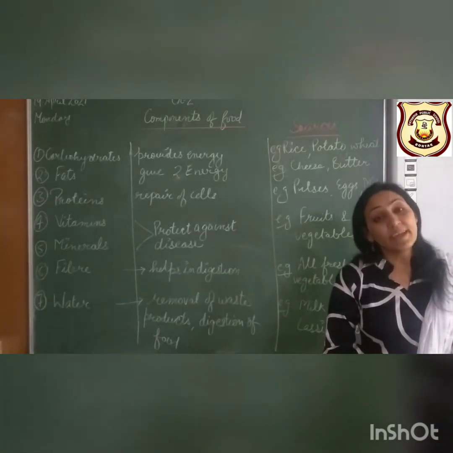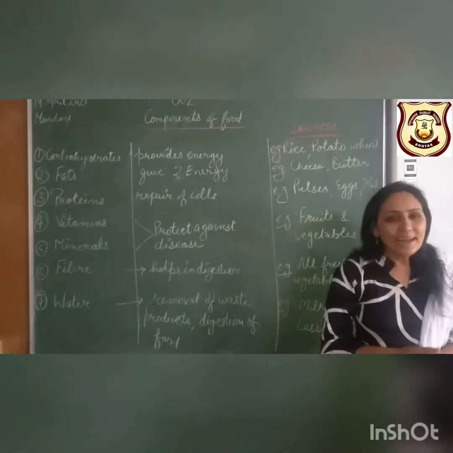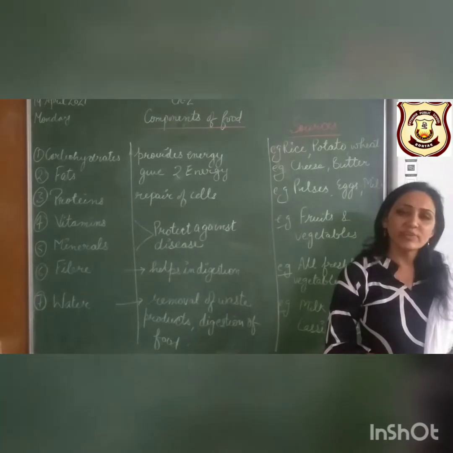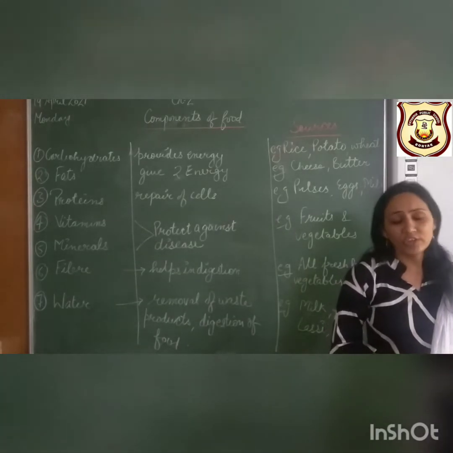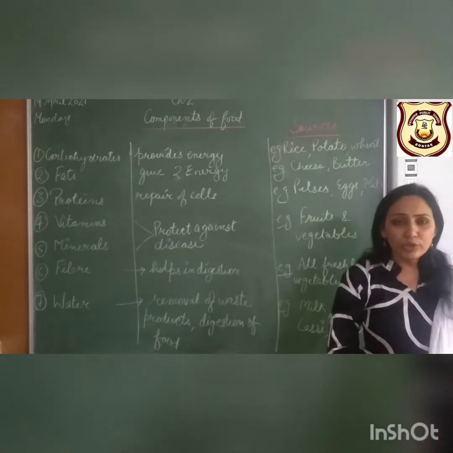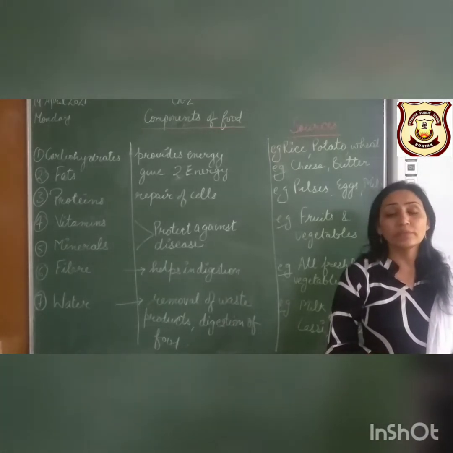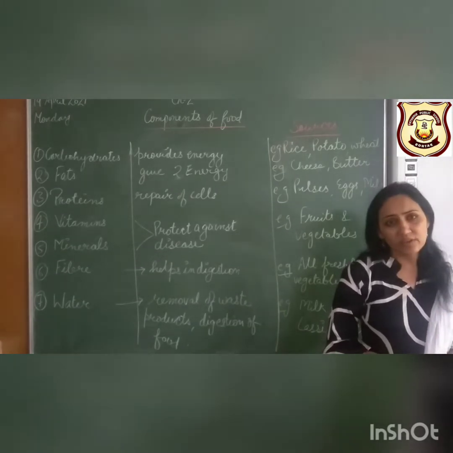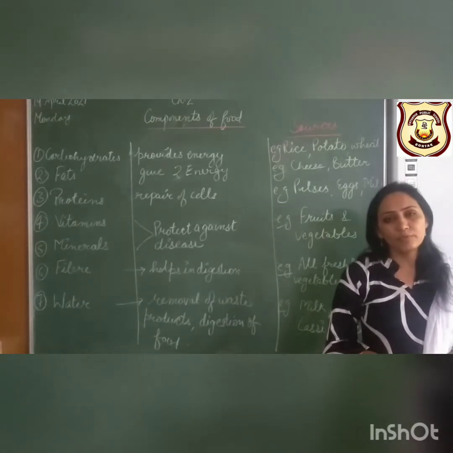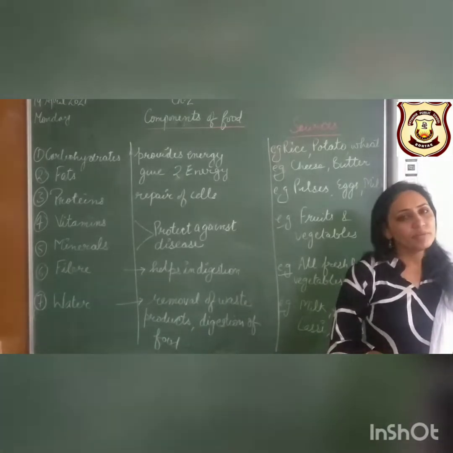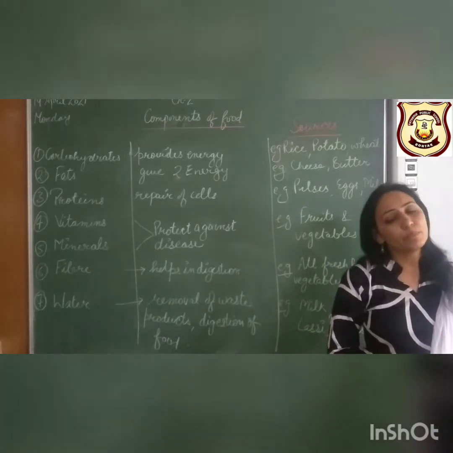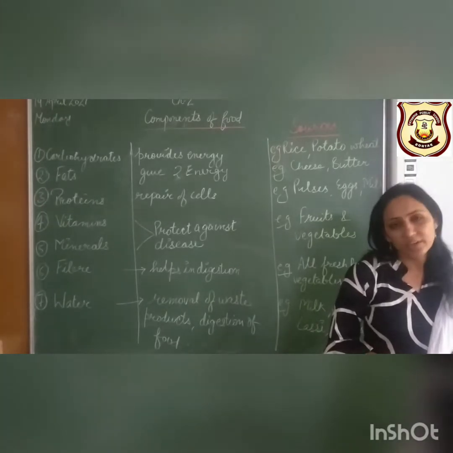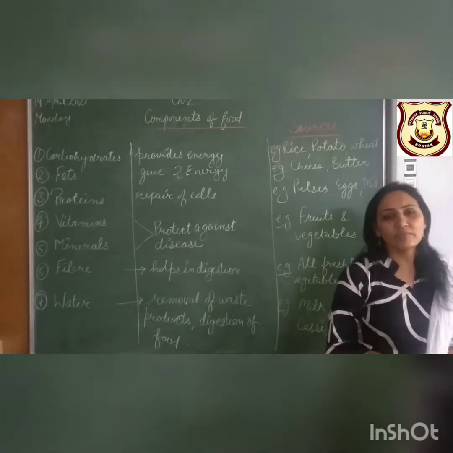Today we are going to start our next topic, that is components of food. But let's recapitulate our previous topic. In the previous class we have completed chapter 1. In chapter 1 we discussed how we eat different plants in the form of fruits, vegetables, flowers, leaves. What does food give us? Food gives us energy, food helps us to grow, food helps in repairing of cells. After that we discussed that different organisms eat different types of food, like herbivores eat plants, carnivores eat other animals, omnivores eat both. Scavengers clean our environment by eating the flesh of dead animals, and decomposers help in recycling of nutrients and maintaining the fertility of soil. This much topic we have discussed and we have completed chapter 1.